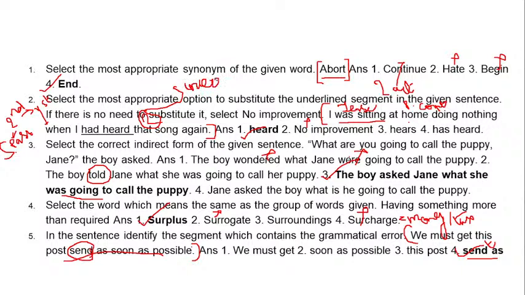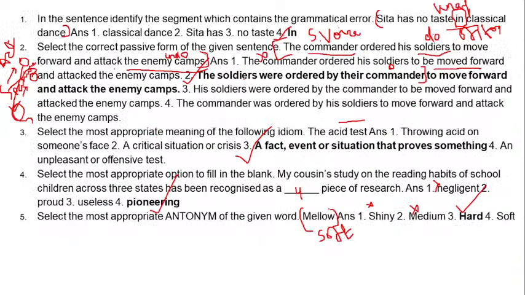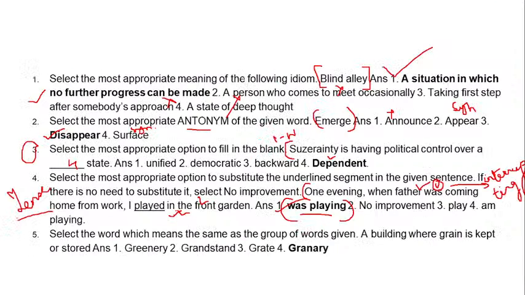Always remember the interrupting action is in the past tense, but the interrupted action is in the continuous tense, because it is only getting interrupted because it is in the live, progressive condition, isn't it? There is logic behind English also. It is getting interrupted only because it is going on right now. So this one here also was playing.